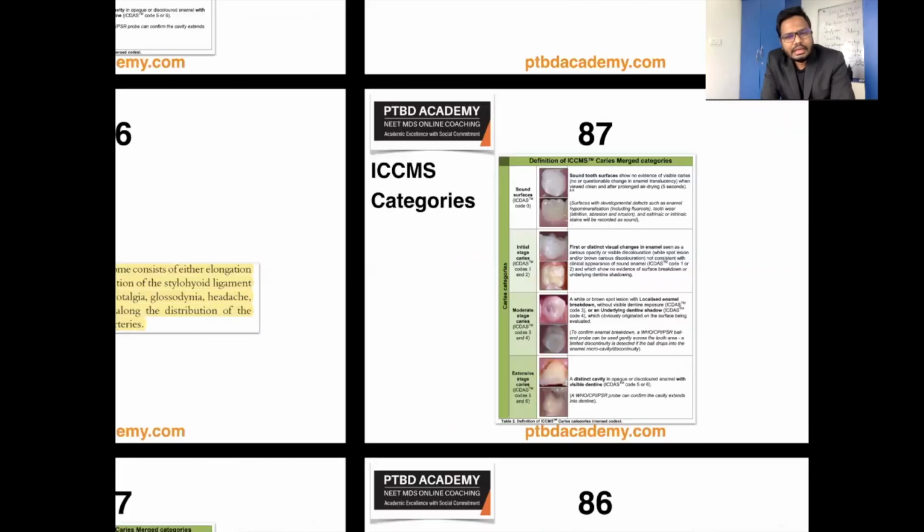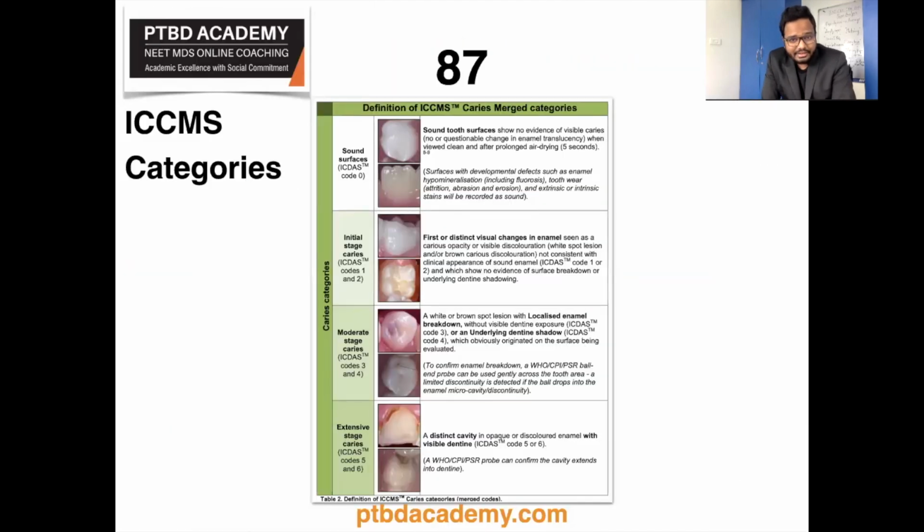Moving on, ICCMS caries categories. So let's review some information. International Caries Classification and Management System, ICCMS, and then we have ICDAS, International Caries Detection and Assessment System, according to which we have the following merged categories. So sound surfaces, initial stage caries, moderate stage, and then extensive stage, and you can see the corresponding description. See if this information helps you in answering the question.